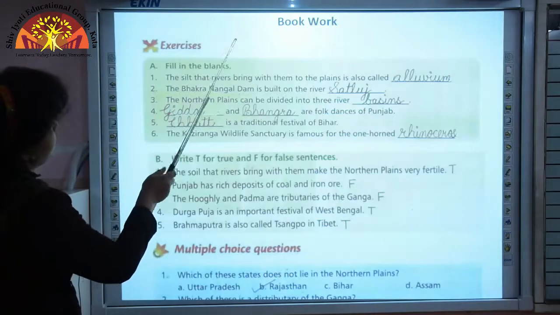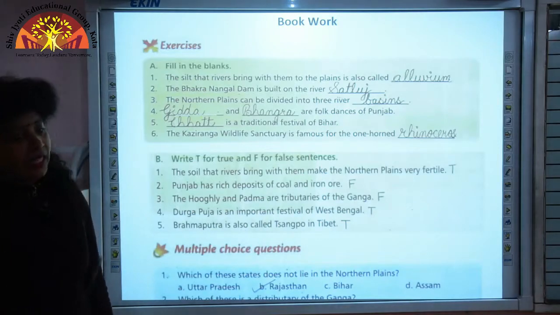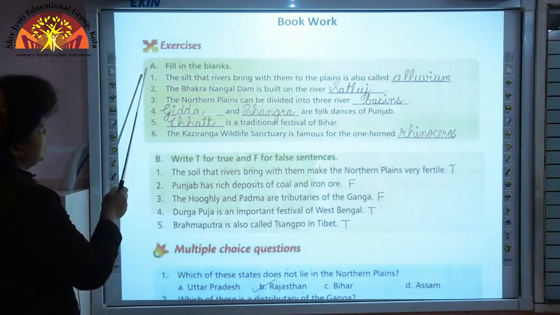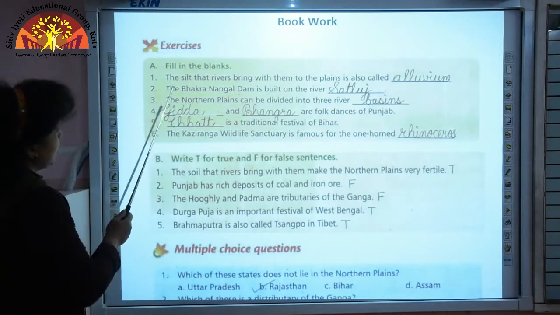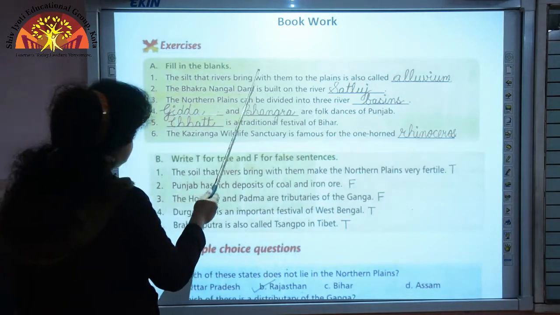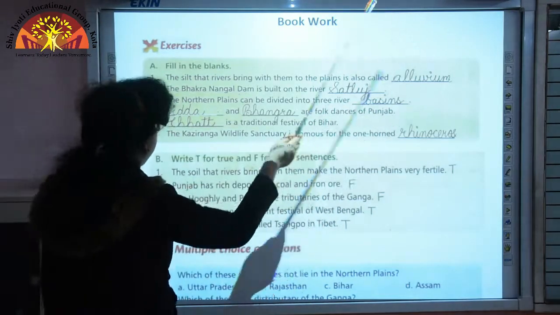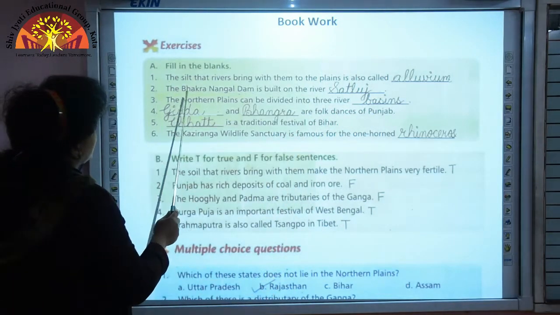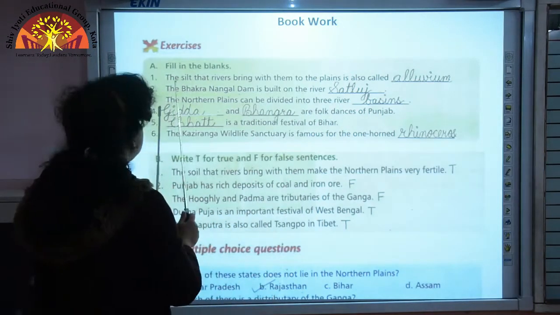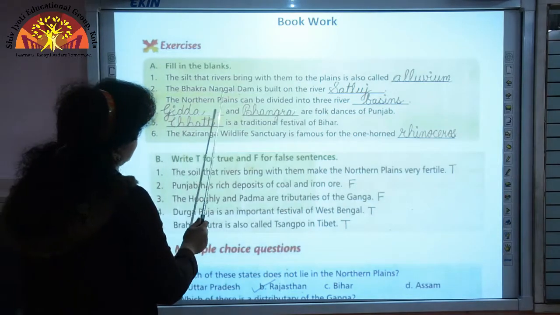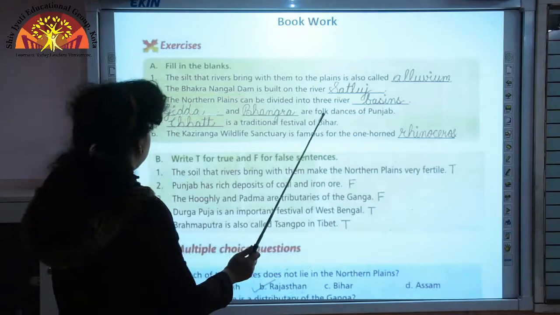Let us now start with the book work. I want all of you to open your textbook, page 29. We shall start with the first exercise. Exercise A, fill in the blanks. Question 1. The silt that rivers bring with them to the plains is also called alluvium. Question 2. The Bhakra Nangal Dam is built on the river Satluj. Question 3. The northern plains can be divided into 3 river basins.